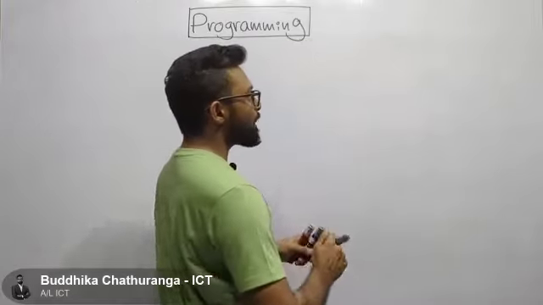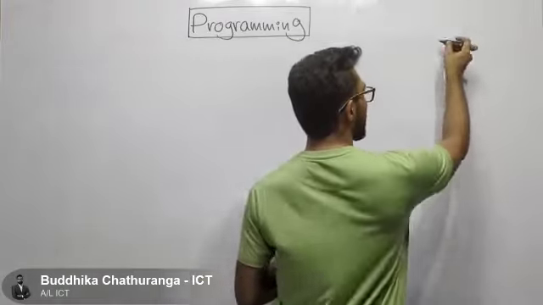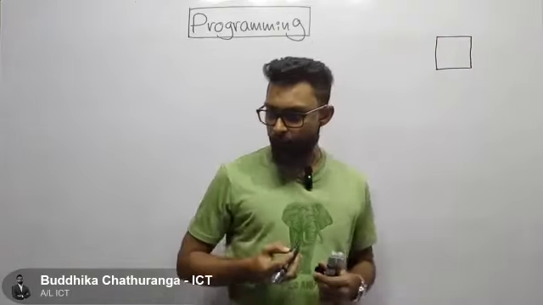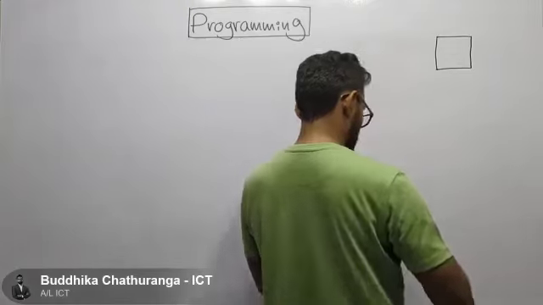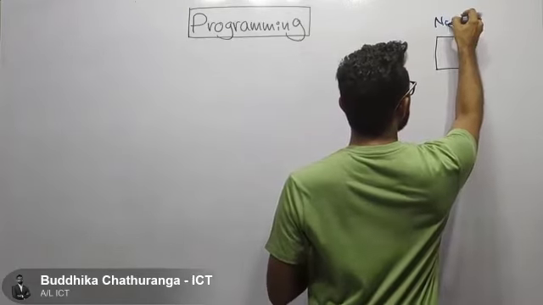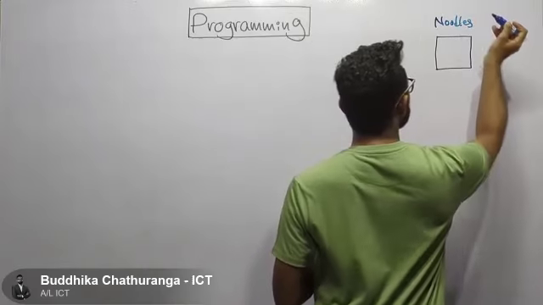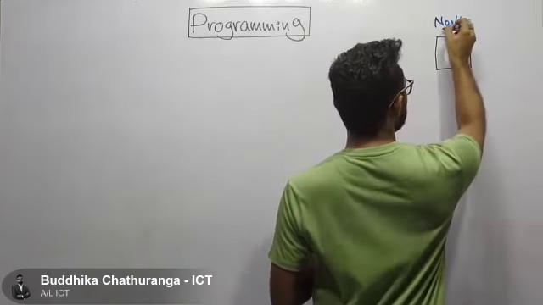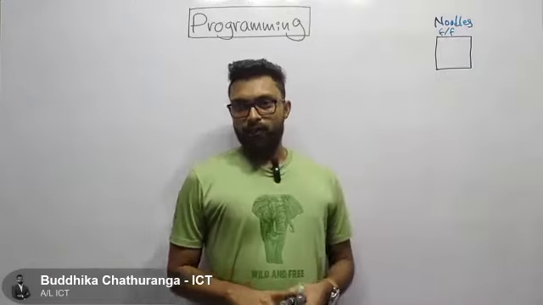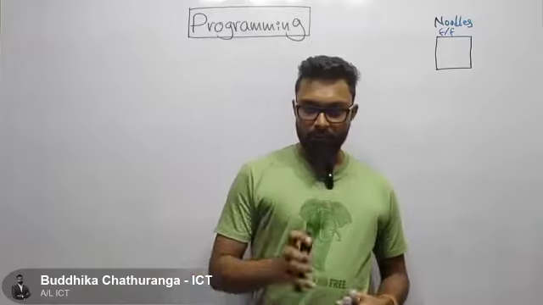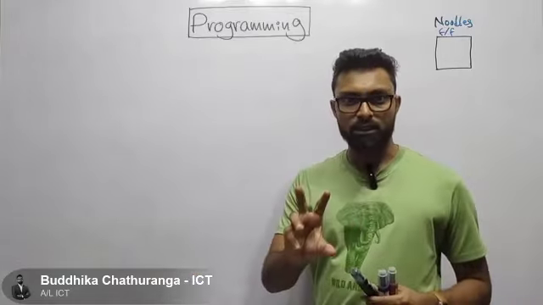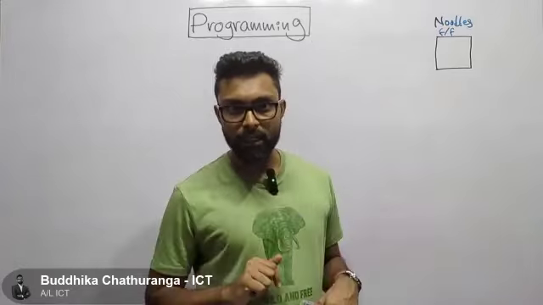When we buy a noodles packet from the market, you can see on the backside of the packet a set of instructions written in a way that humans can understand.